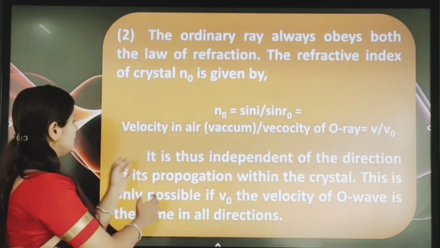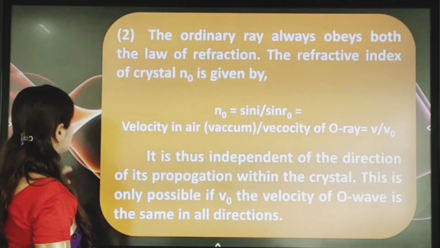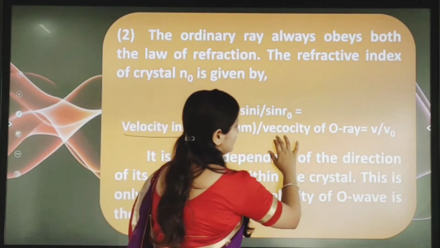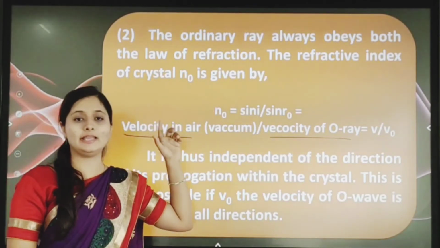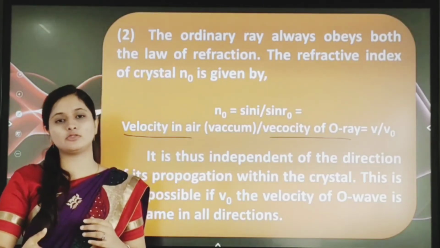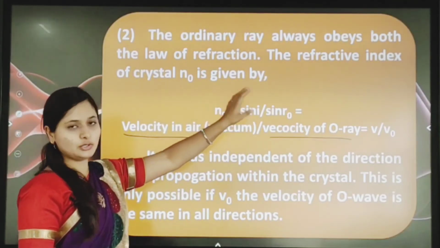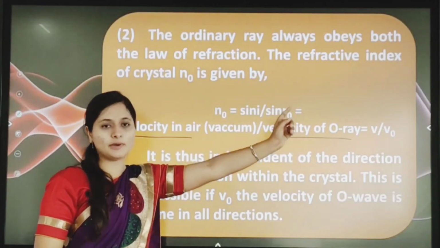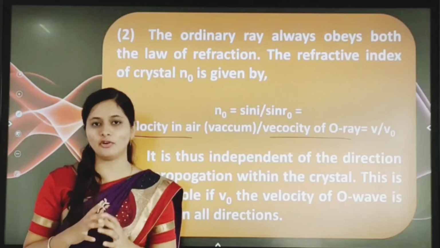So what is the V here? Here V is nothing but the velocity in air, and next is the velocity of the O ray. So here he is explaining first which ray? The O ray, meaning the ordinary ray. The ordinary ray always obeys both laws of refraction. That's why we are taking N0 equal to sin i by sin r0, and that is equal to V by V0. So V is the velocity in air and V0 is the velocity of the ordinary ray.